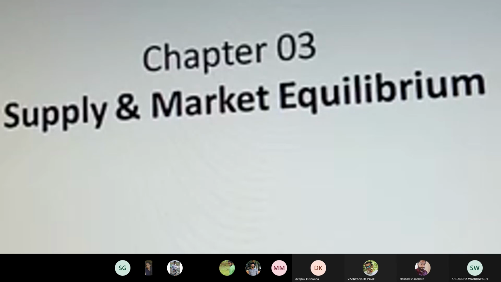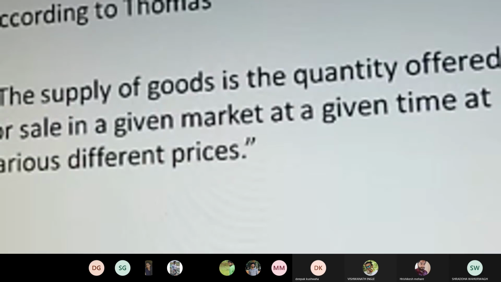We have dealt with the first topic of what is meant by economics. In the second chapter, we dealt with demand and utility analysis. And in the third chapter, we have started with the concept of supply and market equilibrium. Let's look at the definition. According to Thomas, the supply of goods is the quantity offered for sale in a given market at a given time at various different prices.